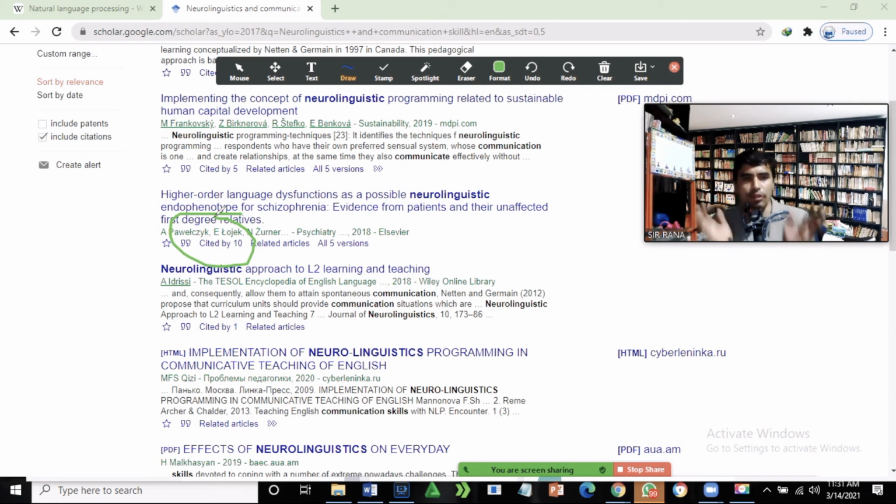It means that in neurolinguistics not many people are working. They are working, but not so many. Once you see how many people have already worked in their field, simply see how many people have cited it. There are only 10 people who have used this.